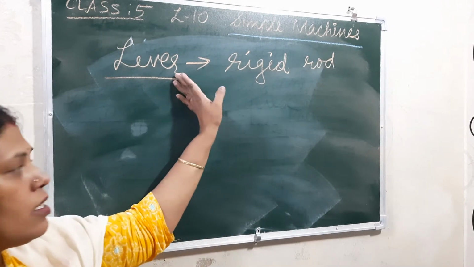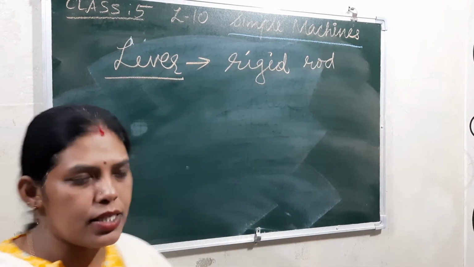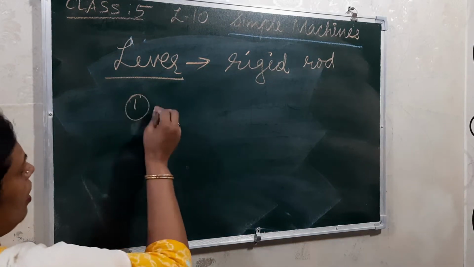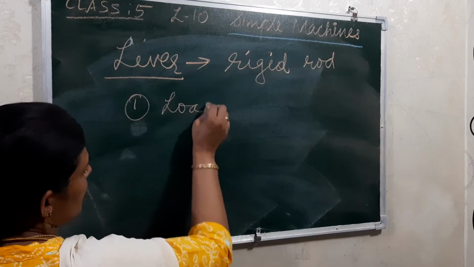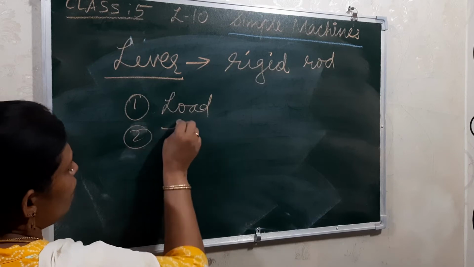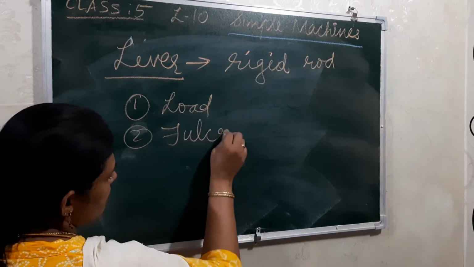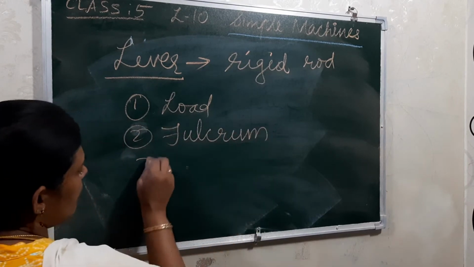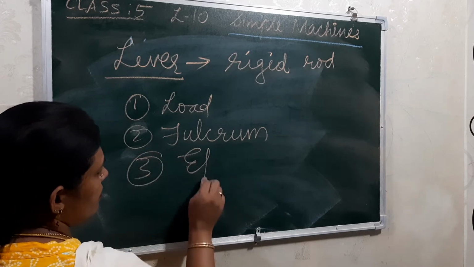This lever consists of 3 things. One, the load. Second, the fulcrum. And the third, the effort.